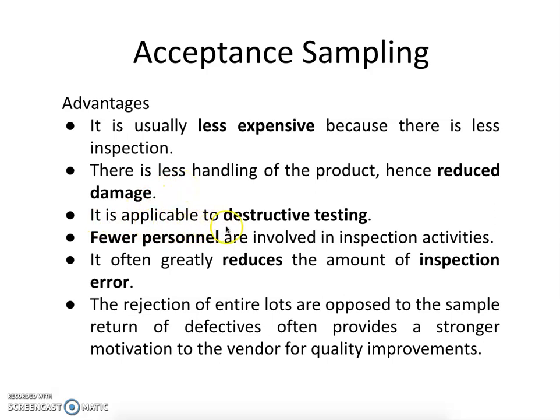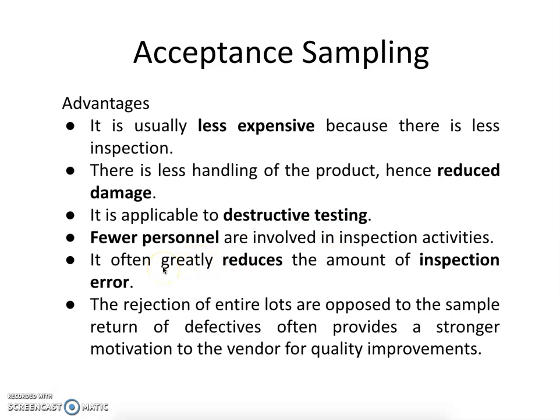It is applicable to destructive testing. Whenever the testing done is of the destructive kind, acceptance sampling is usually opted for. Fewer personnel are involved in the inspection activities. The inspection activity does not require too many people. One person can go and look for the representative samples from the entire lot.